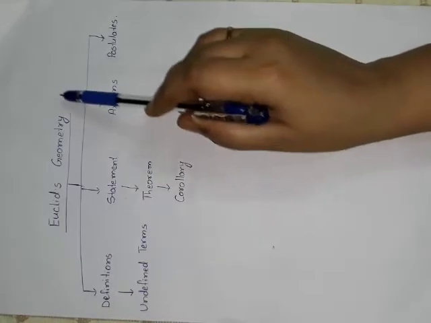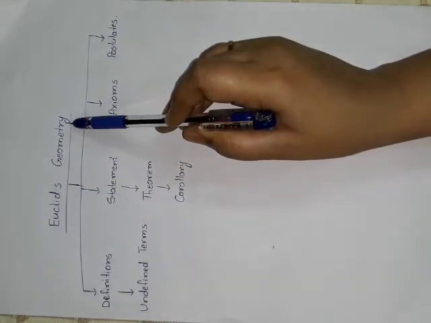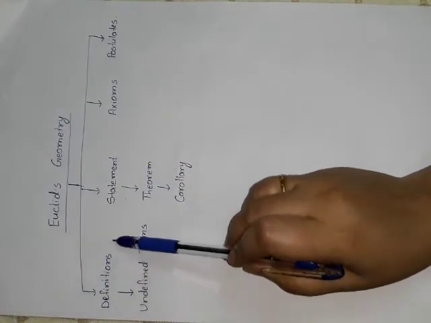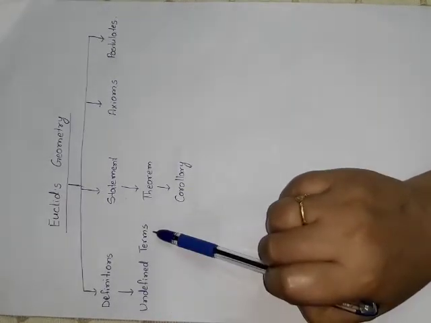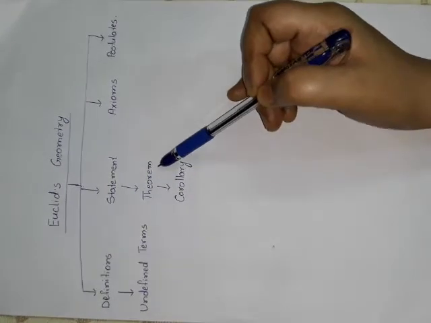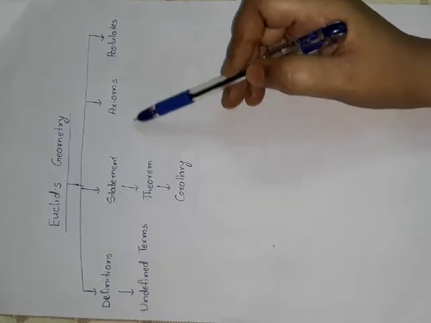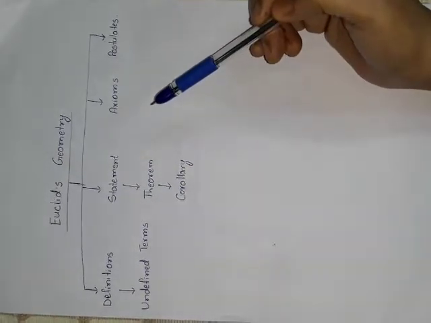In this chapter, I am giving you the chapter map here. In this chapter, we will study the definitions of different geometrical terms and some undefined terms. What are undefined terms? We will discuss this also. We will study statement, theorem and corollary, axioms and postulates. What is the concept of these things?